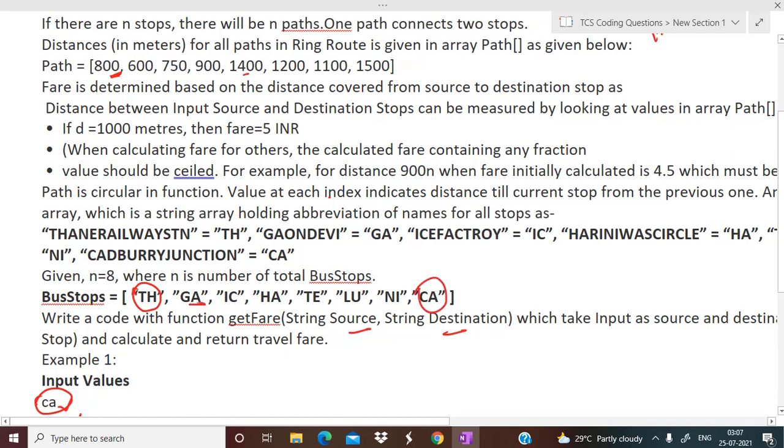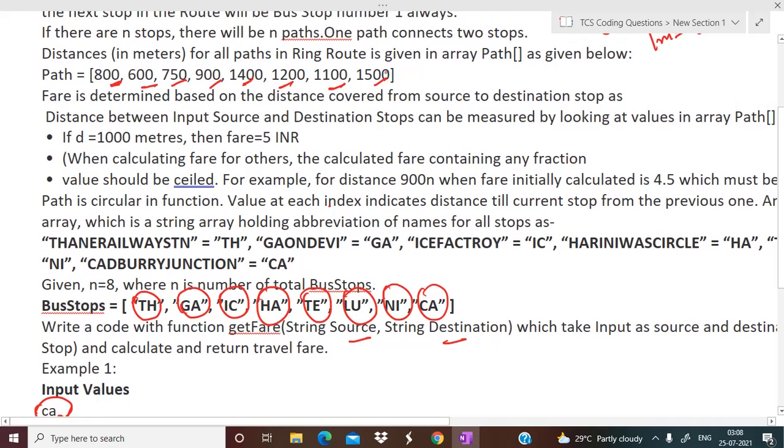Then, as they have mentioned, the index indicates distance till current stop from the previous one. When we are on this particular element, that is GA, GA to TH distance is 600, IC to GA distance is 750, HA to IC distance is 900, TE to HA distance is 1400, LU to TE distance is 1200, NI to LU distance is 1100, CA to NI distance is 1500, right? So this is how it is working.